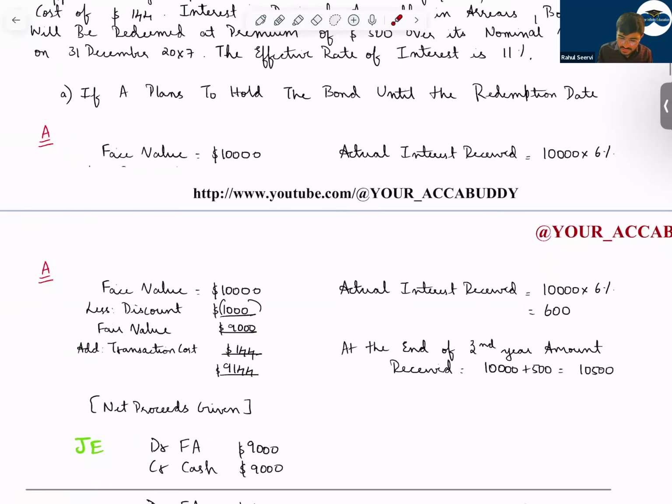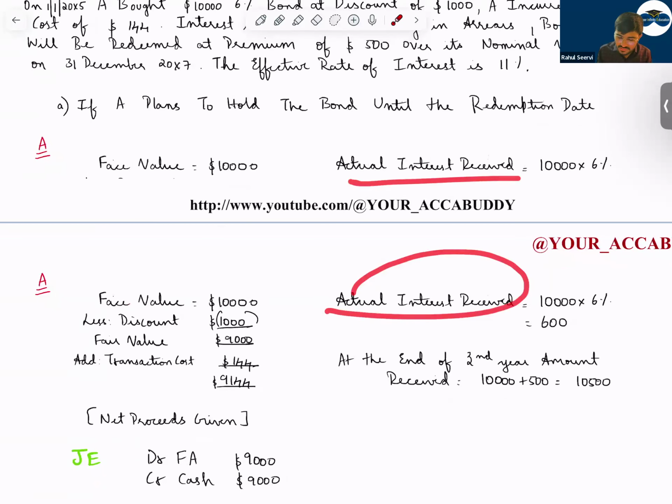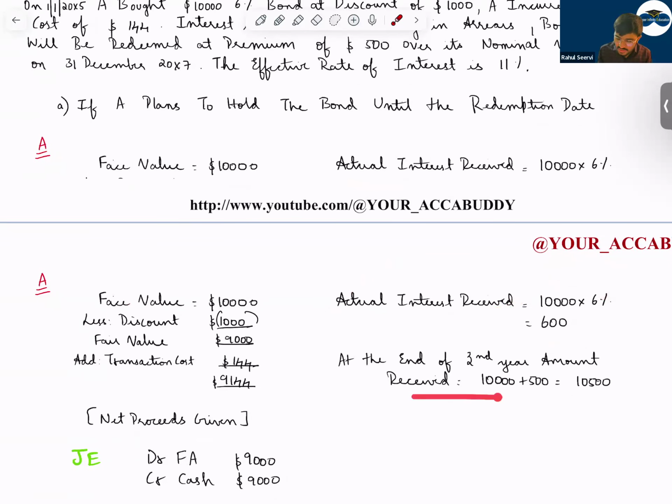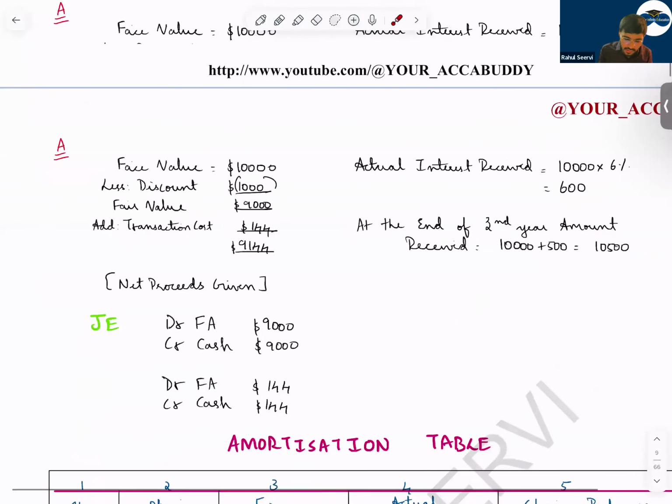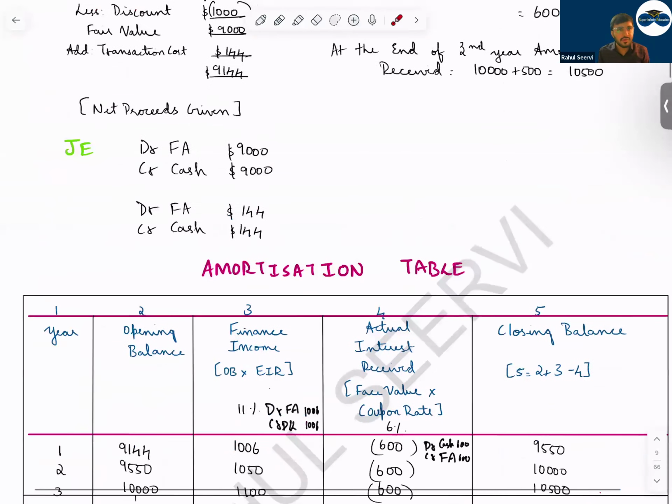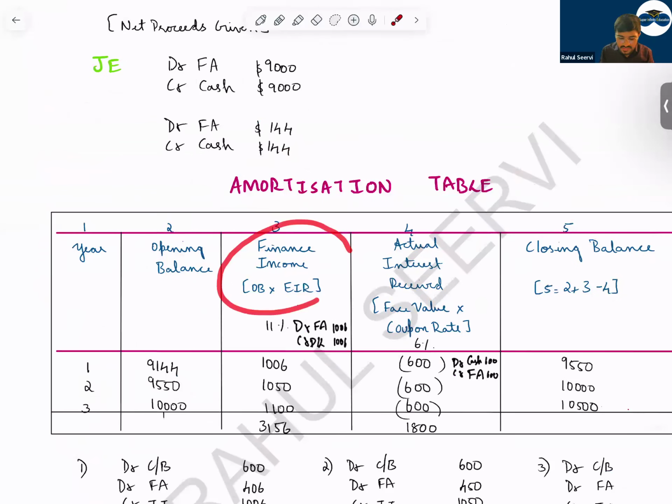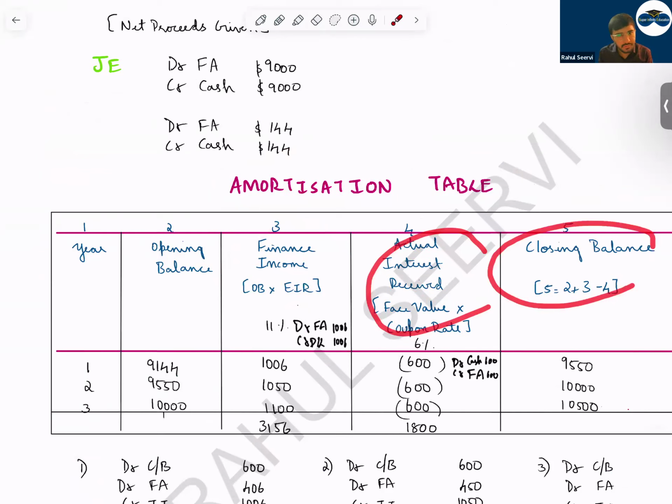So then actual interest will be based on what? Actual interest received is on the face value, 10,000 into 6%, that is 600. At the year end, how much will I receive? 10,000 plus premium, I will receive 10,500. So see here now, the amortization table. What is the fair value, sir? 9,144. You will record this as finance income in the investing category, actual interest, and this is the closing balance.